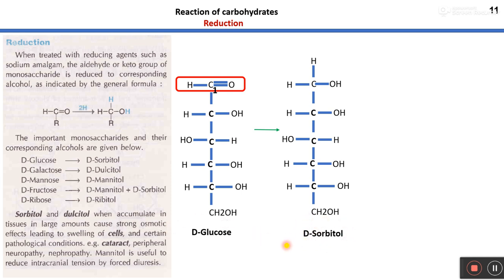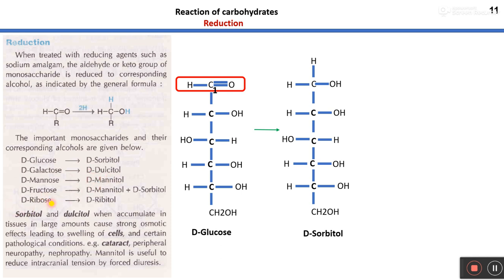In this way, other monosaccharides also get reduced and form these kinds of sugar alcohols. These are known as sugar alcohols. So when D-glucose is reduced, it forms D-sorbitol. When D-galactose is reduced, it produces D-dulcitol.